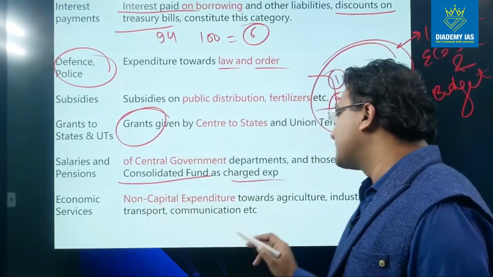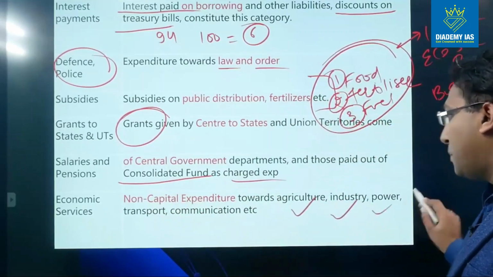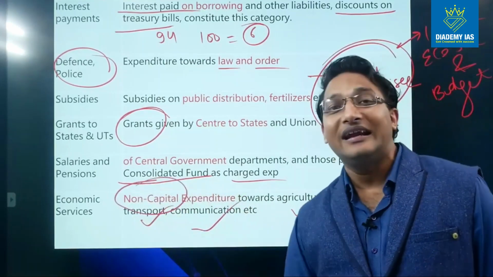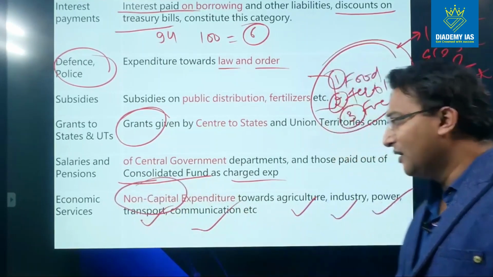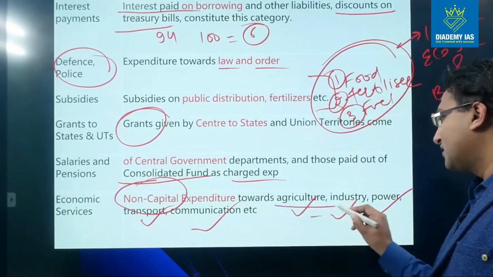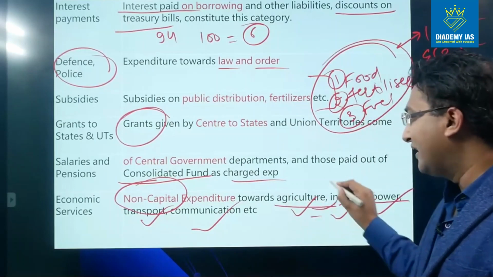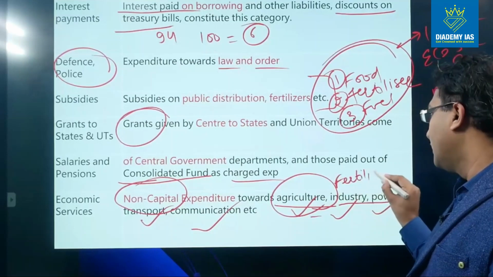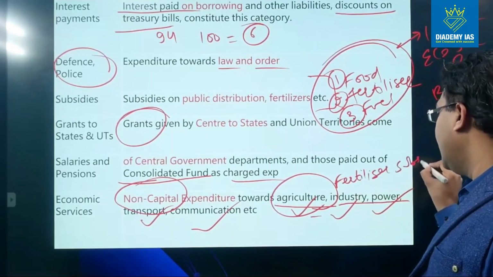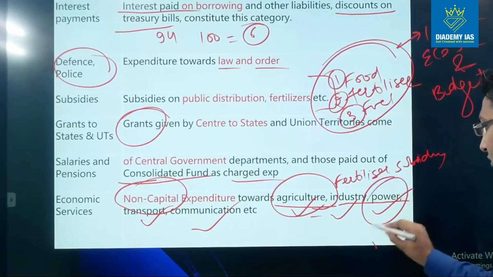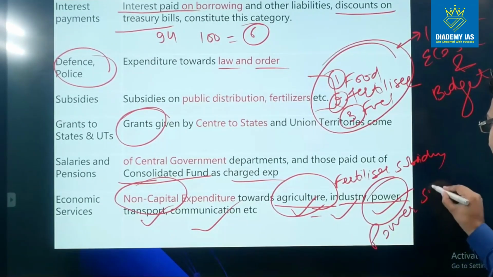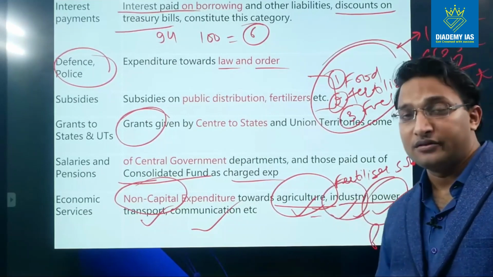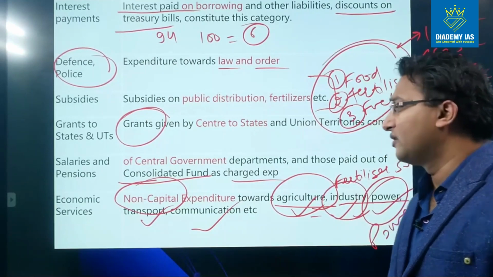Economic services, non-capital expenditure towards agriculture, industry, power, transport, communication, right? So non-capital means the expenditure which is not creating any asset or reducing any liability. If expenditure is done on the agriculture sector, industry, power, an example for agriculture is fertilizer subsidy. Fertilizer subsidy is an example of economic services over here. Power subsidy, in many places the power subsidy is also given. In case of industry, various kinds of interest subsidies are given, right?